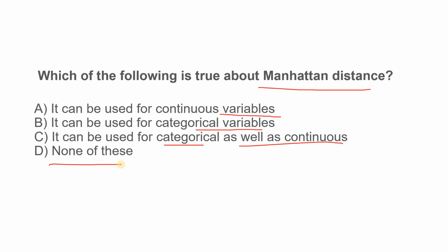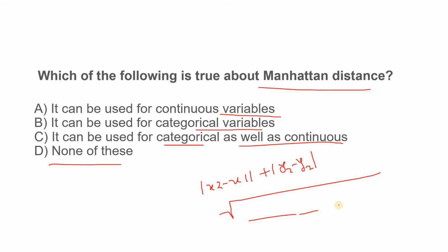It can only be used for a continuous variable, because what is the formula of Manhattan distance? Just recall: mod of x2 minus x1, plus mod of y2 minus y1, when we are calculating a distance using Manhattan. And when you are calculating Euclidean distance, then it is the square root of (x2 minus x1) whole square plus (y2 minus y1) whole square, right?